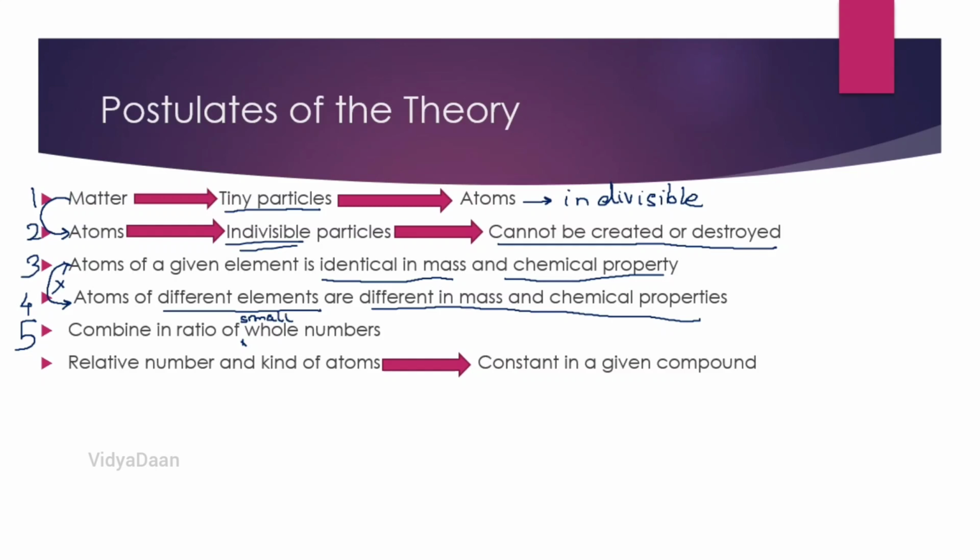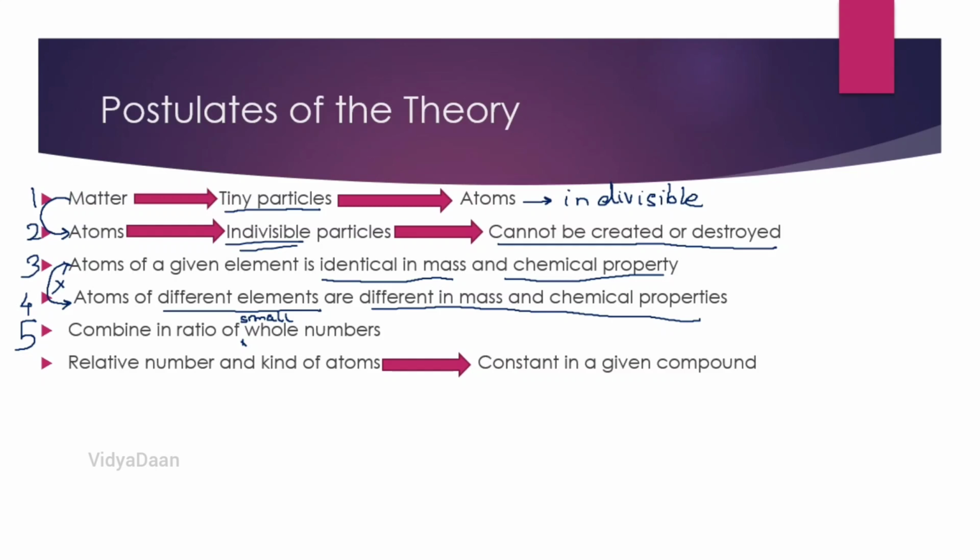I hope you all went through the previous video on what atoms are. In that there is an example that talks about the ratio in which hydrogen and oxygen combine with each other to form water. So there that ratio is in whole numbers. What is that ratio? You go back to the video and find.